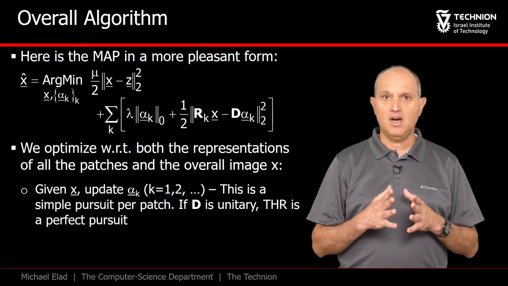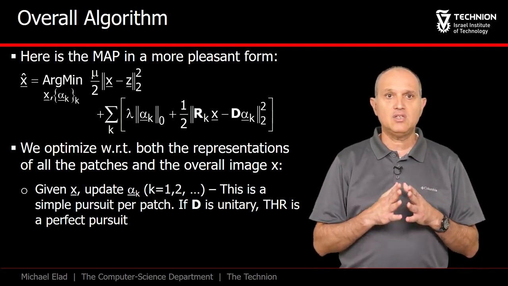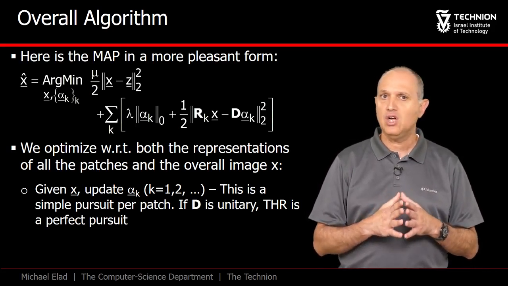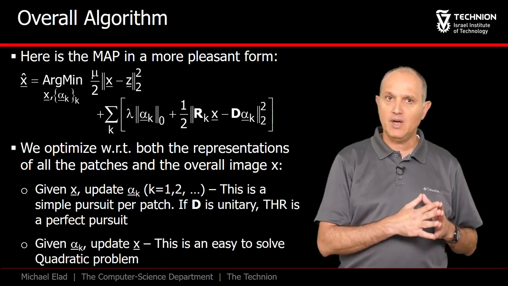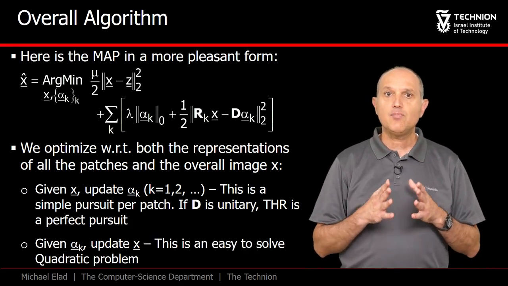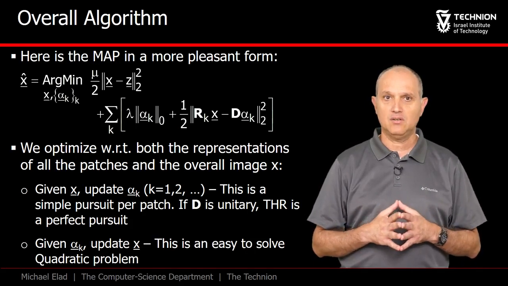We can optimize the alphas by fixing x. If D is unitary, observe that this is still a simple thresholding for each patch, just as done before. Given the alphas, we can optimize with respect to x, and this is easy as well since the problem is quadratic. Let's present these two steps in more details.